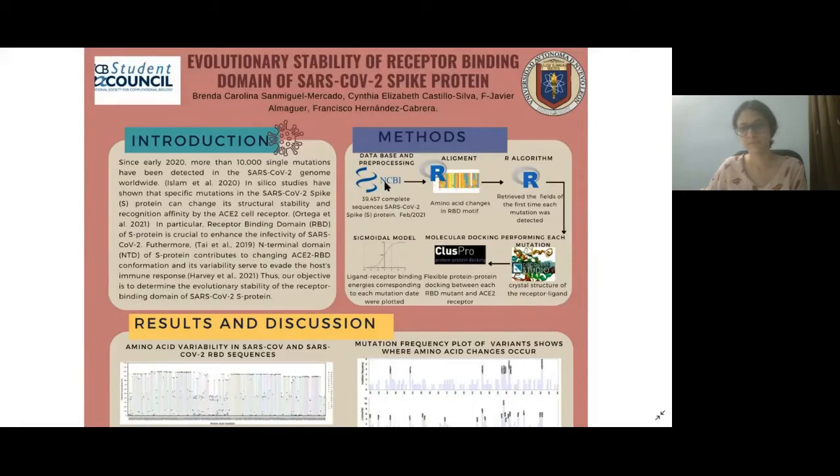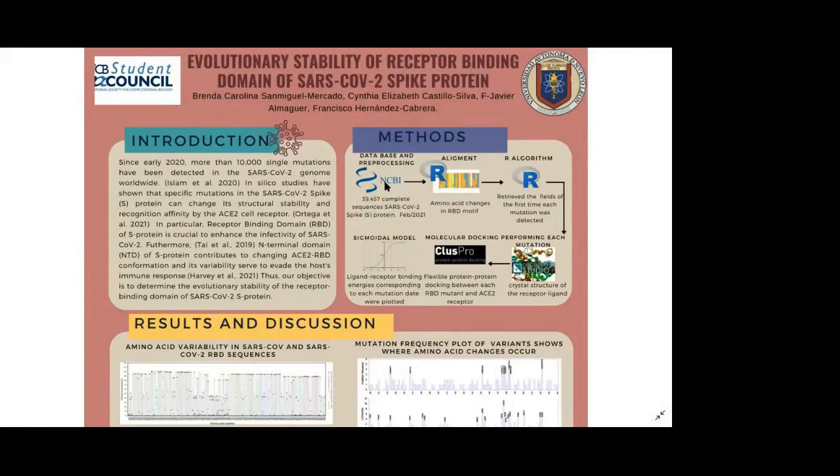As method, we use a database of NCBI and preprocessing of 39,457 complete sequences of the SARS-CoV-2 spike protein. Then we align the sequences, and with our algorithm, we retrieve the first time each mutation was detected. Then with Discovery Studio, we perform each mutation. After that, with the GOLD Pro server, we do the molecular docking, and finally with a segmental model, we use the ligand receptor binding energy corresponding to each mutation, which were plotted.